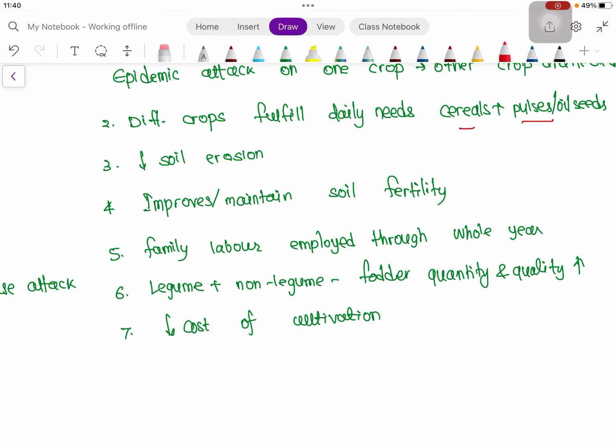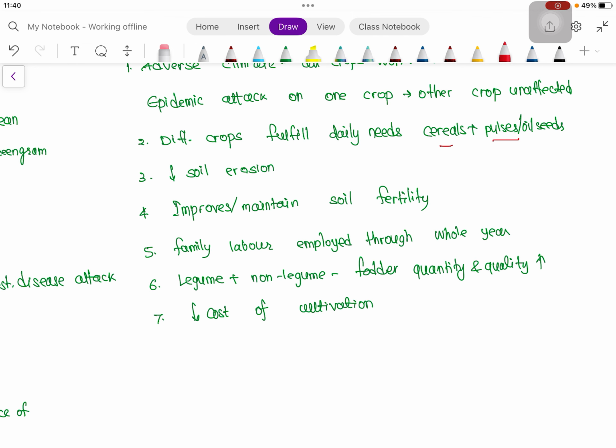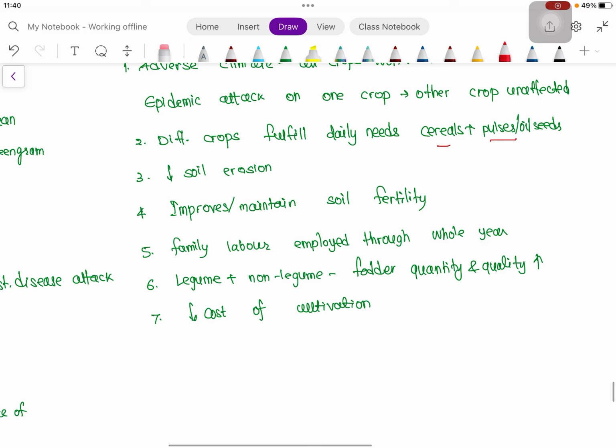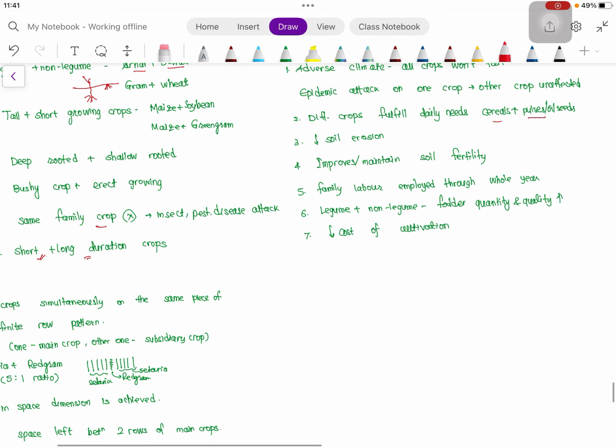And cost of cultivation will also be reduced, because we will have less investment on pesticide. We are taking crops of different families, so we are breaking the disease pest cycle. So the investment or spending on insecticide, pesticide will naturally come down.